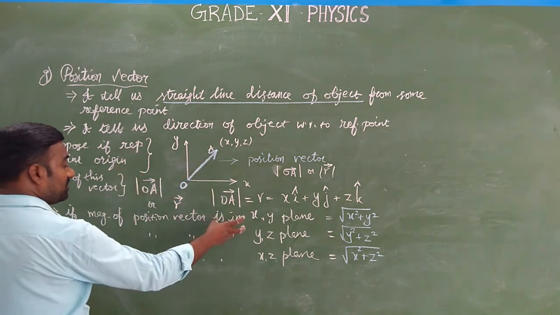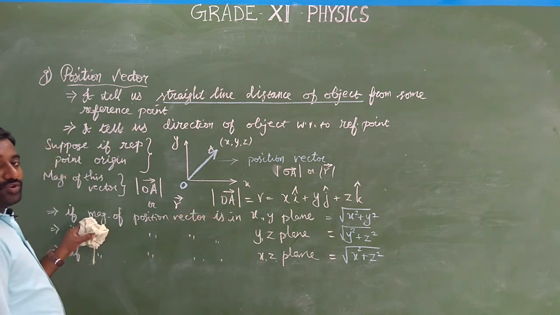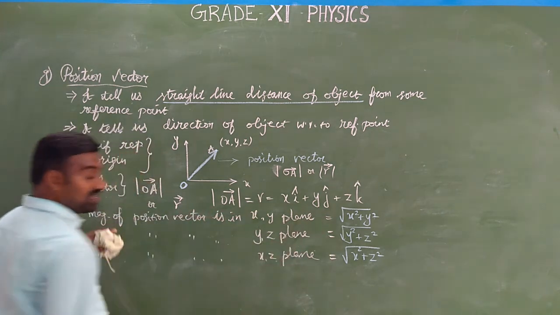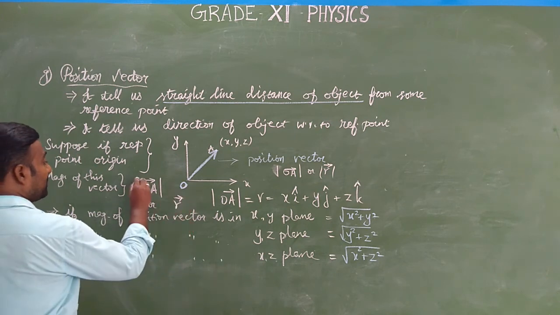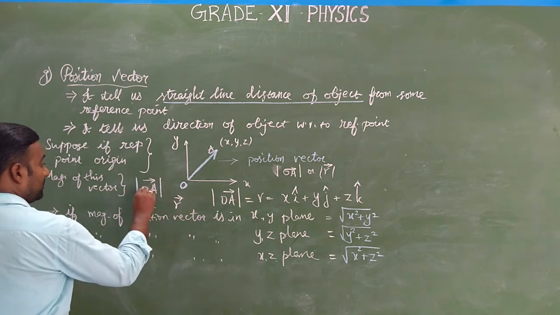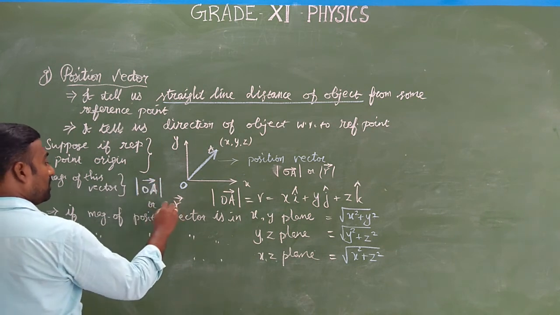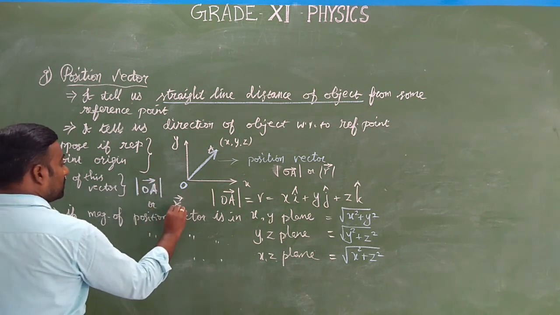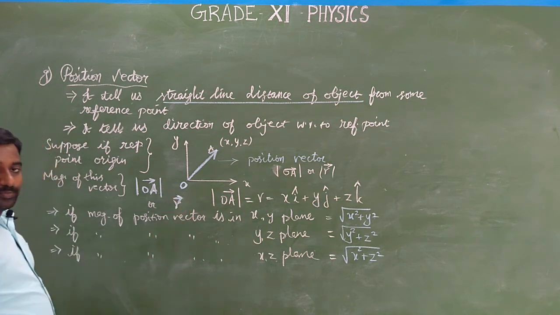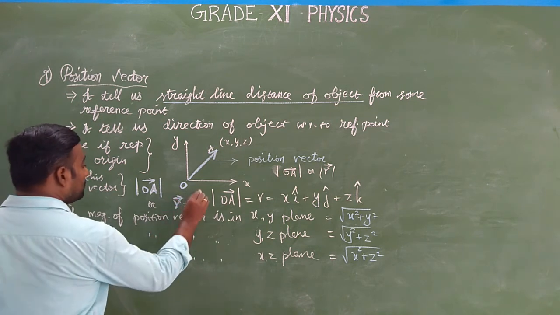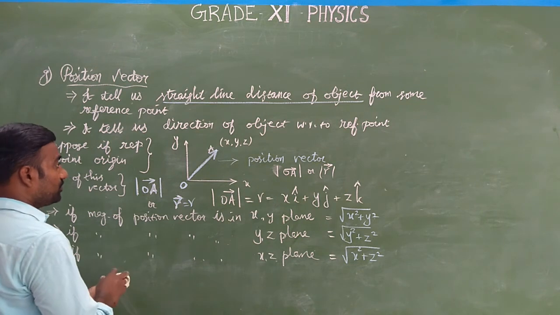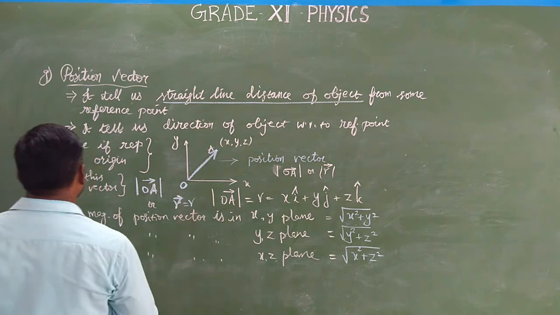If it is in a particular plane, how to calculate the magnitude of the position vector? It is denoted here. But generally, the position vector is denoted with its magnitude, that is the magnitude of OA vector or R vector. Okay, this is a position vector. So position vector is generally denoted like this only.